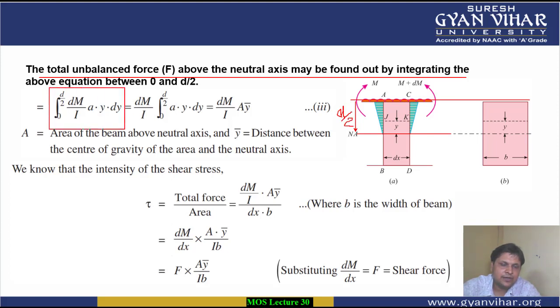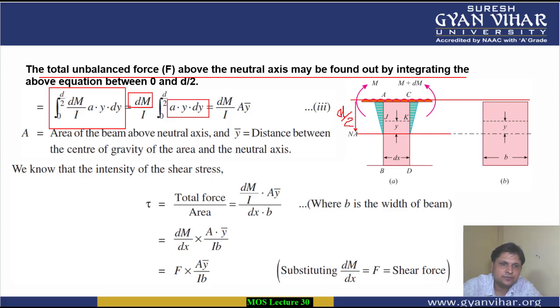So integrating within the limits 0 and d by 2 the expression we obtained for the unbalanced force, how much will we get? dM upon I is constant and has no relation with y, since the bending moment is the same everywhere and the moment of inertia is the same, so we have taken them outside, and inside we have a into y into dy. If we integrate it between the limits 0 and d by 2, the integration of dy will fetch you y, so it will be a y bar.